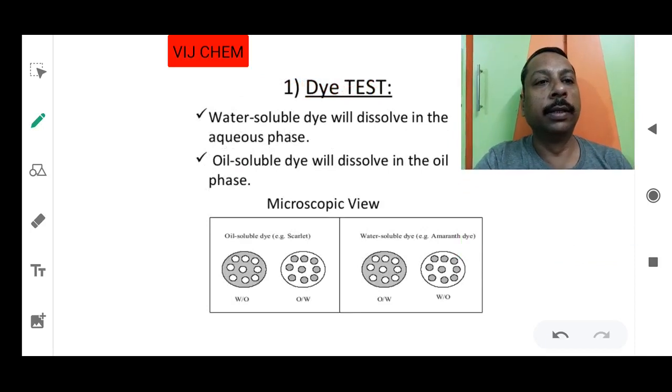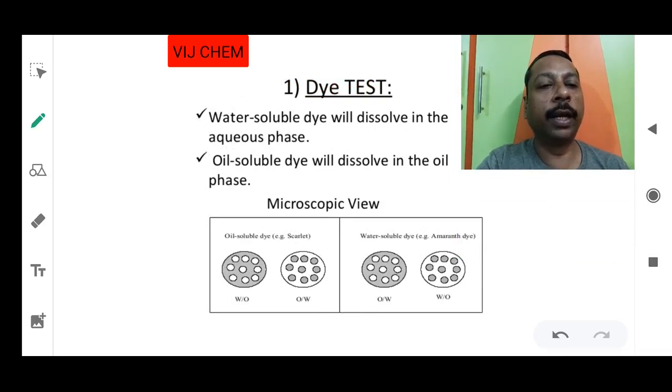First one is dye test. So in this dye test, water soluble dye will dissolve in aqueous phase. That means if you add the dye, dyes are normally water soluble or oil soluble. If you are adding the water soluble dye and it is soluble, that means the dispersion medium is water.